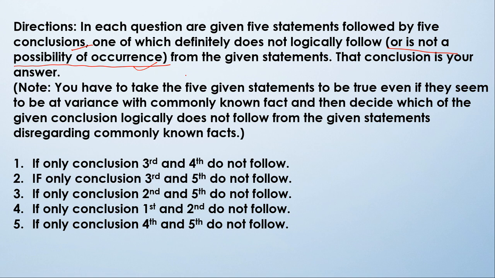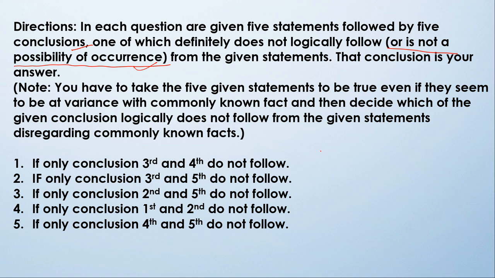And note that you have to take the five given statements to be true even if they seem to be at variance with commonly known fact, and then you need to decide which of the given conclusions logically does not follow from the given statements.